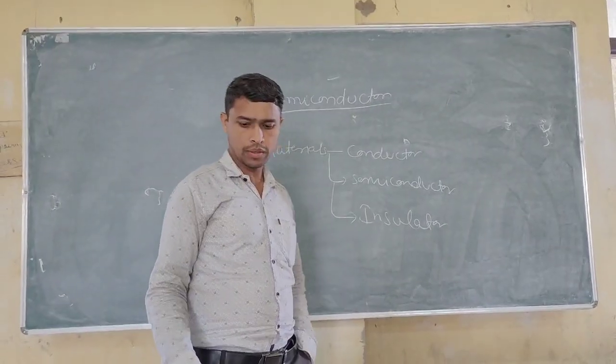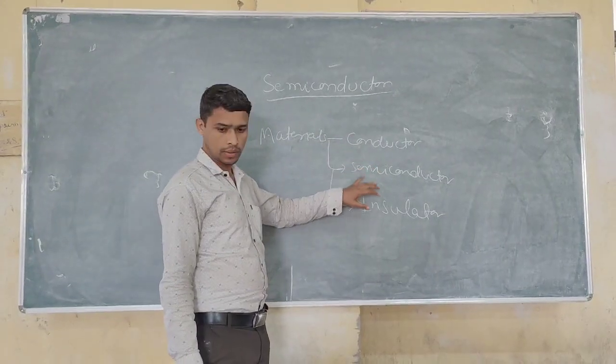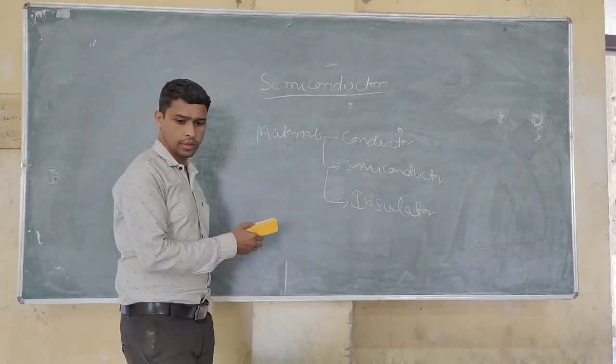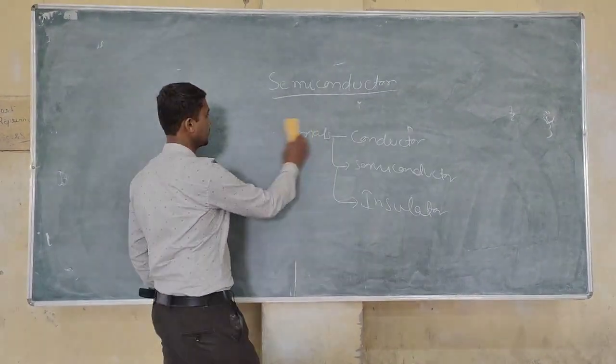Today we will study about semiconductor. As we know, materials are of three types: conductor, semiconductor, and insulator. This classification as conductor, semiconductor, insulator, we can classify it on the basis of energy band.